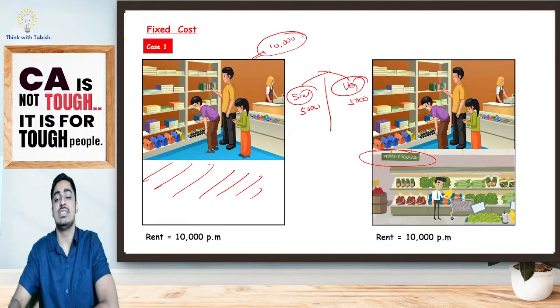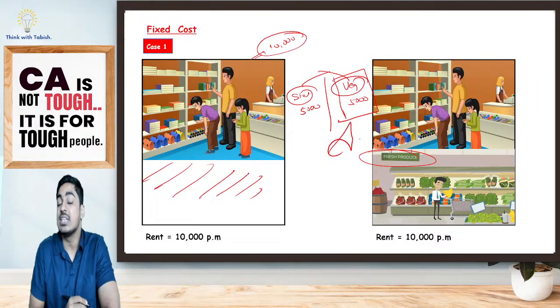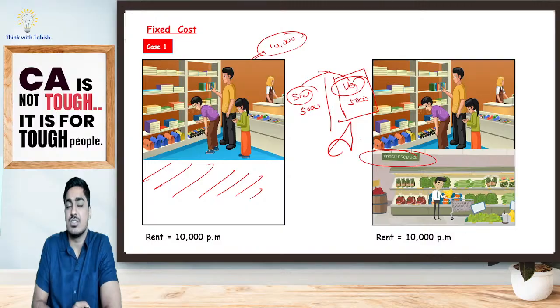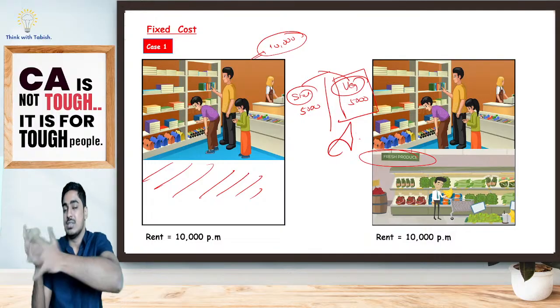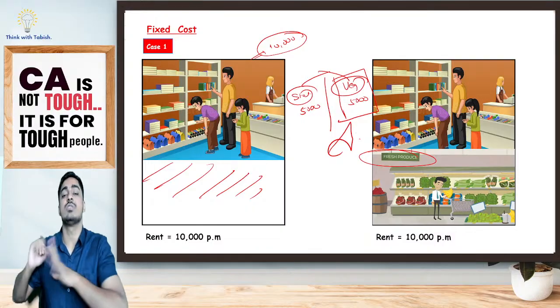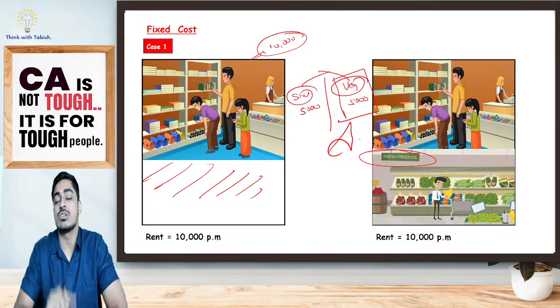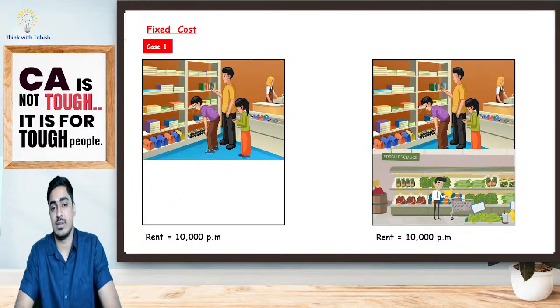Yes or no? Is this cost relevant, students? Is this 5,000 that I have distributed, is it relevant? No, it is not relevant. Previously also I was paying 10,000 per month. Now also I am paying 10,000 per month. Am I paying anything extra fixed cost? No. So is this cost relevant? No, it is irrelevant. Fine.